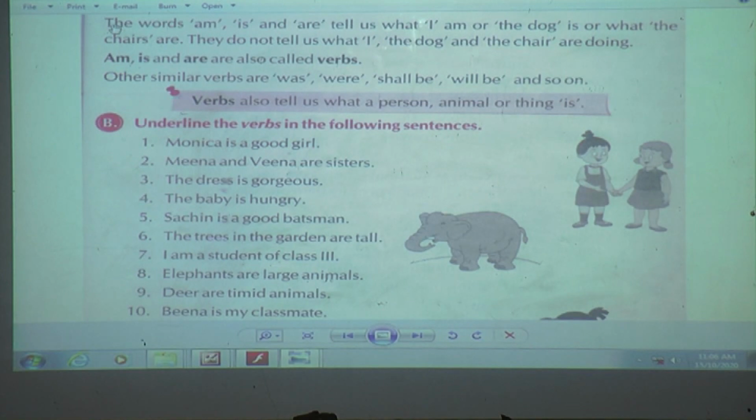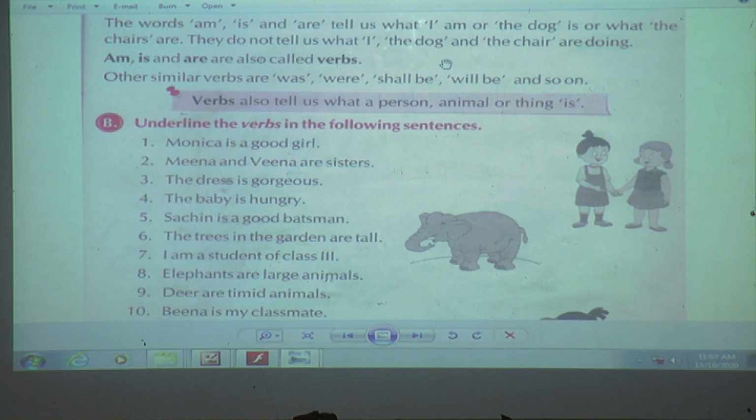Okay, now here whatever words were bold, what were those? Am, is and are. What do they tell? It tells us what I am, or the dog is, or what the chairs are. They do not tell us what I, the dog and the chairs are doing. Got it? So the second thing which we are learning is what